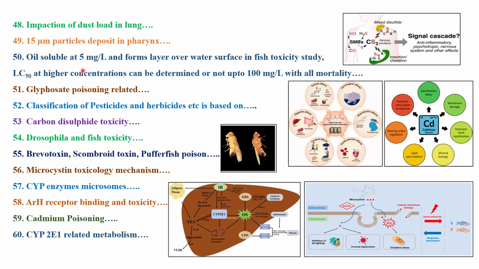Next topic was oil soluble at 5 mg per liter and forms a layer over the water surface in a fish toxicity study. LC50 at higher concentrations can be determined or not, up to 100 mg per liter with all mortality. What is important here is that they will ask you with respect to hydrophilicity and hydrophobicity. If you see a lake or pond or any water body, based on density, whether this particular oil will retain on the surface, and how it impacts the ecotoxicology, the ecosystem, means fish will die or like that, some questions you will be getting. So LC50, EC50 with respect to daphnia or fish, they will ask you one question.